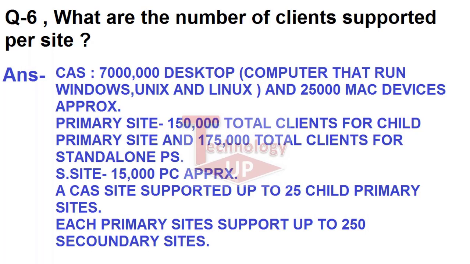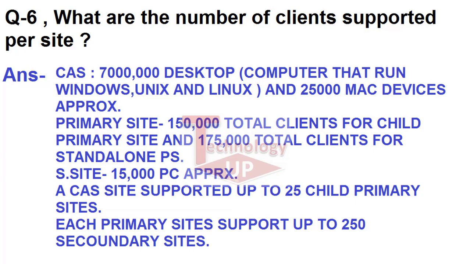So what is the number of clients supported per site? The CAS supports 700,000 desktop computers that run Windows, Unix and Linux, and approximately 25,000 Mac devices. A primary site supports 150,000 total clients for a child primary site, and 175,000 total clients for a standalone primary site. PS means primary site. A secondary site supports approximately 15,000 PCs.